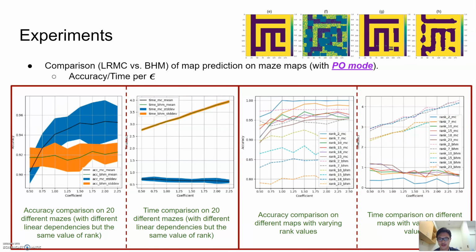Next, we show the results in partial observation mode. Similarly, we can see the same trend as in noisy observation mode. The experimental results have validated that our proposed low-rank matrix completion-based method is more accurate and faster. In some application scenarios requiring dense prediction, such as coverage mapping tasks, the low-rank matrix completion method can be used in real time, while Bayesian mapping might be too slow to work.